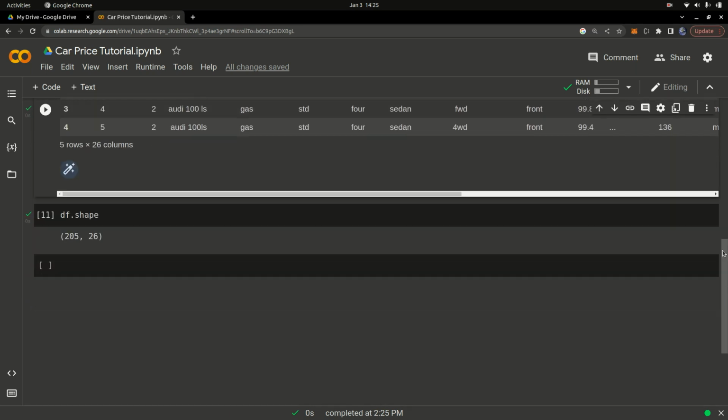So we have 205 rows and 26 columns. 205 rows going from top to bottom, and 26 columns going from left to right. Okay. So that's basically what the shape tells us.